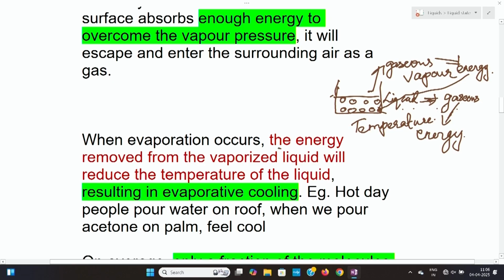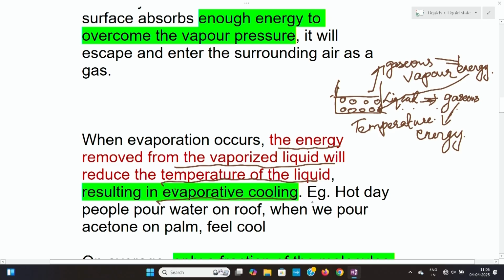Then some energy will be released when it happens. That energy will reduce the energy of the interior molecules, or reduce the temperature of the molecules in the liquid. Then the evaporation happens. So the energy removed from the vaporized liquid will reduce the temperature of the liquid. That is why evaporative cooling happens.